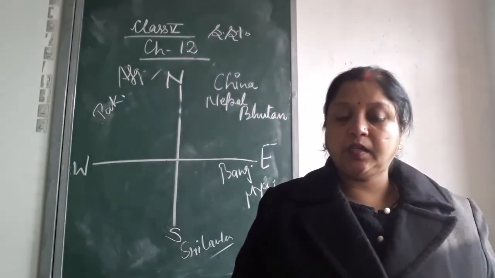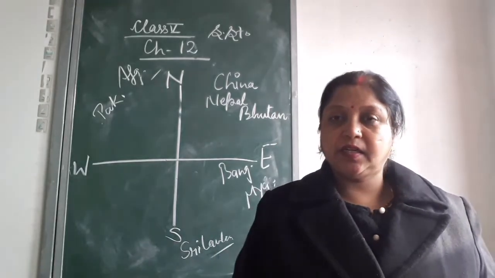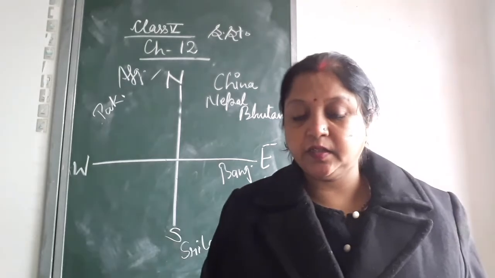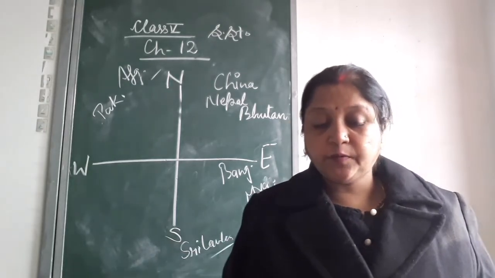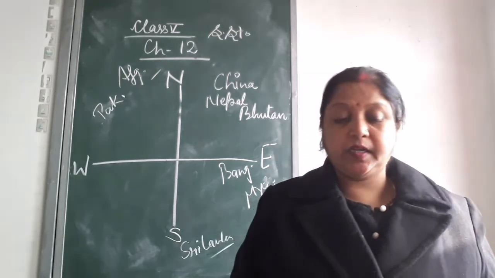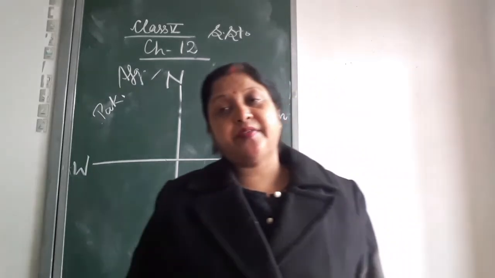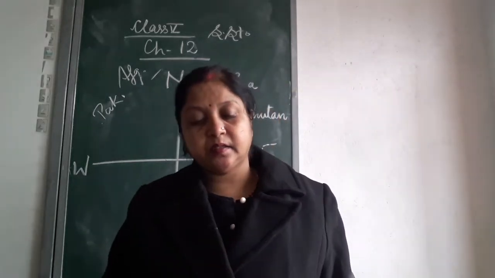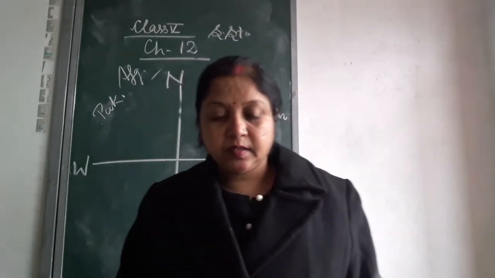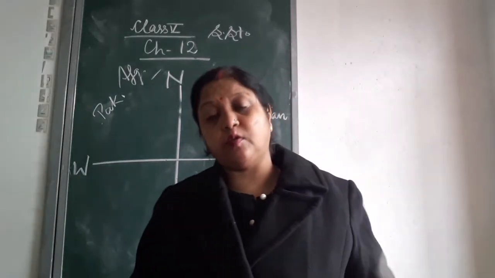Afghanistan capital, Kabul. Very good. Language, Pashto. Currency, Afghani. Sri Lanka capital, Colombo. Language, Tamil and Sinhala. And currency of Sri Lanka, Sri Lankan rupee.